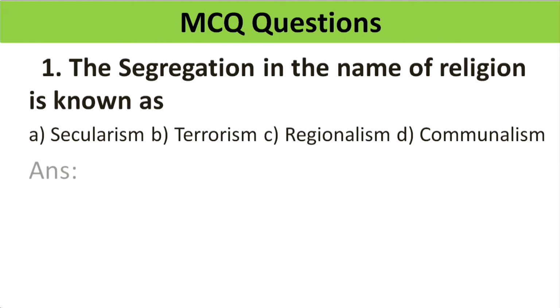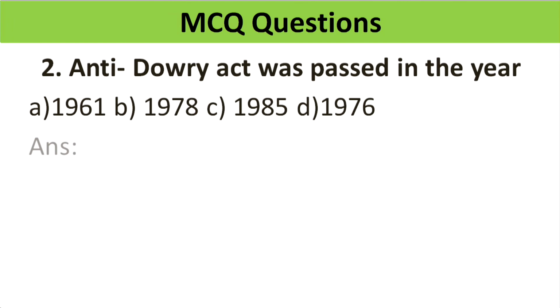Now I want to discuss the multiple choice questions for this lesson. Student, are you ready for these questions? MCQ questions. First question: the segregation in the name of religion is known as dash. A. Secularism, B. Terrorism, C. Regionalism and D. Communalism. Children, find out which is the correct answer for this question. Yes, correct answer, communalism.